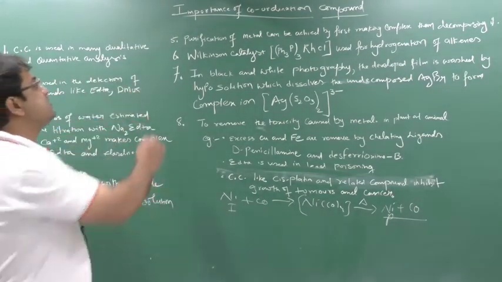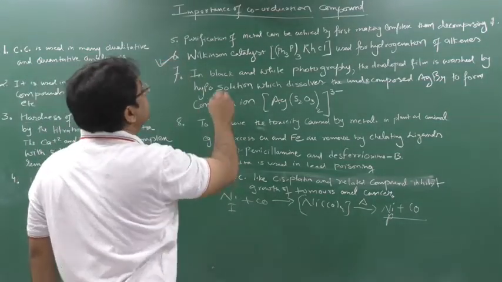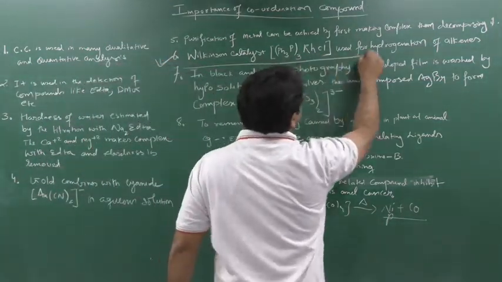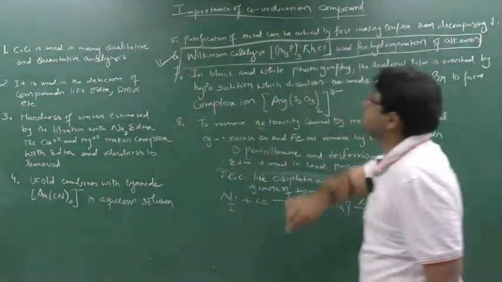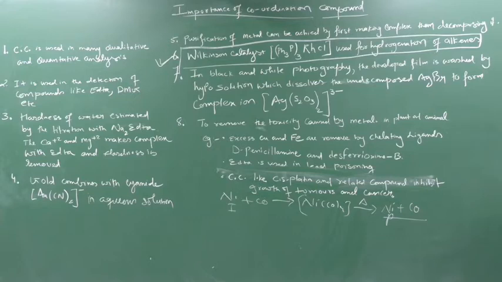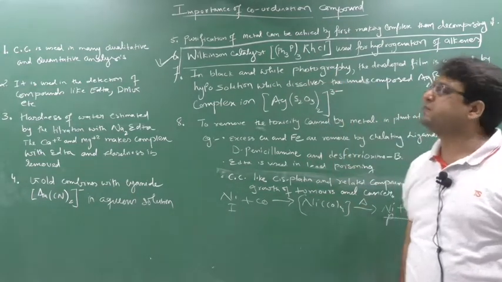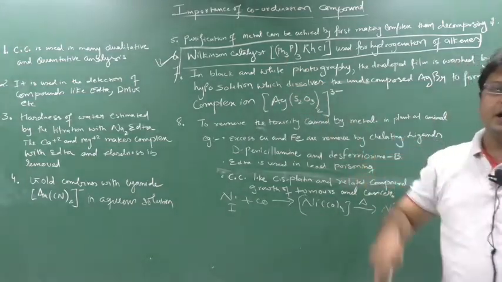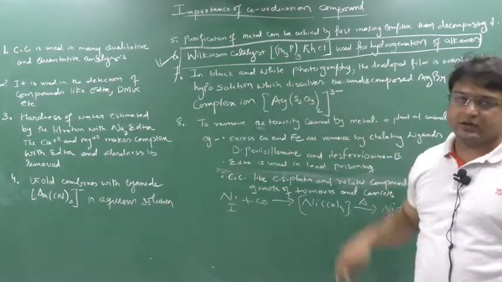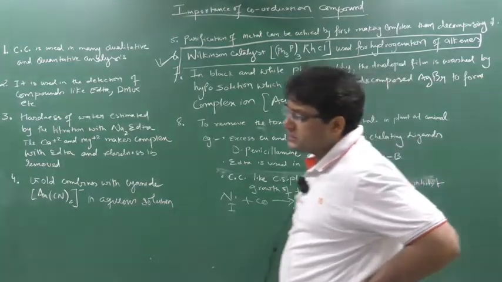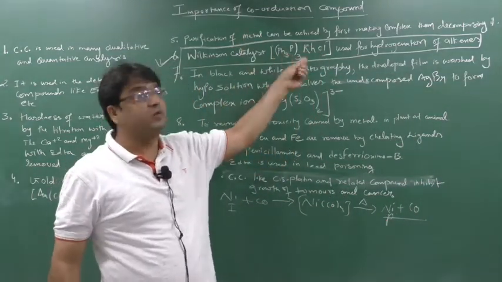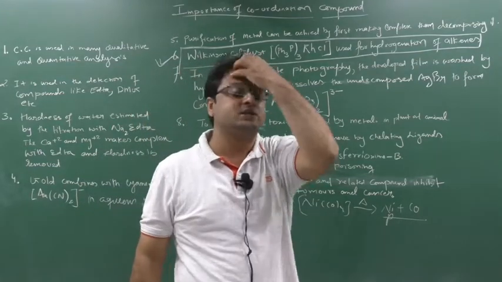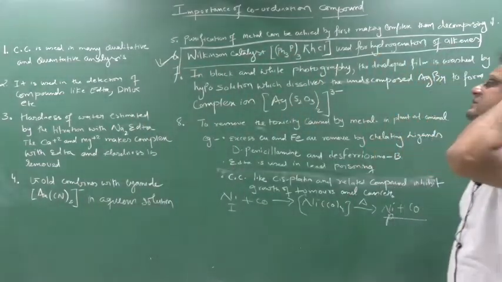Clear? Next, this is a very important point, Wilkinson catalyst. This is also one kind of complex compound of rhodium. Please remember, this is very important. Wilkinson catalyst is a catalyst of the metal rhodium. The formula is PPh3, where Ph means phenyl ring, so there are 3 phenyl rings with phosphorus. Please remember this, PPh3 thrice. No one will ask the structure, they will just ask you the formula. This molecular formula is very important for Wilkinson catalyst.